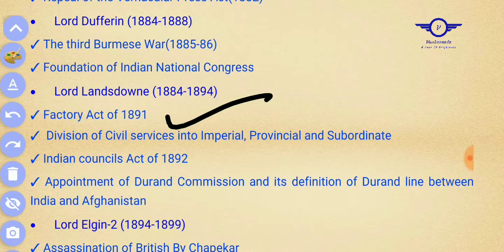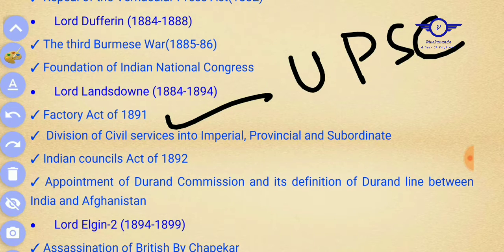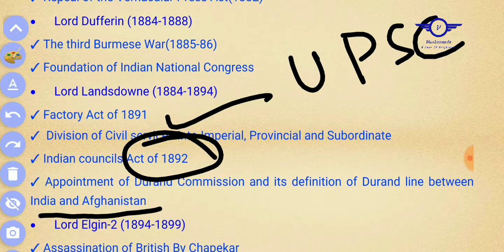Read it elaborately, because it has more potential to appear in the Preliminary Examination of UPSC. So read it elaborately. Division of civil service into imperial, provincial and subordinate. The Indian Councils Act, another important one. Read it elaborately. Appointment of the Durand Commission and its definition of the Durand Line between India and Afghanistan. Okay, these are the important things that happened under his tenure.